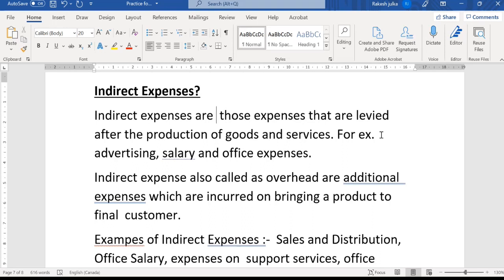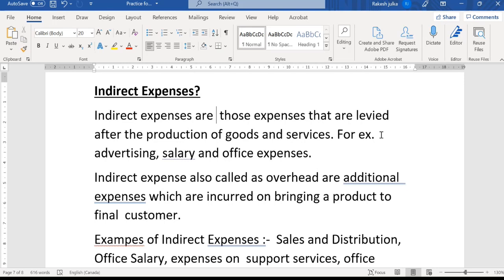For example, the production units are produced, so we have a number of units. Now we want to sell all the units. For selling all the units, we need some advertisement, we need an office, we need to make some expenditure. We hire some employees in the office, like a marketing manager and sales managing team.